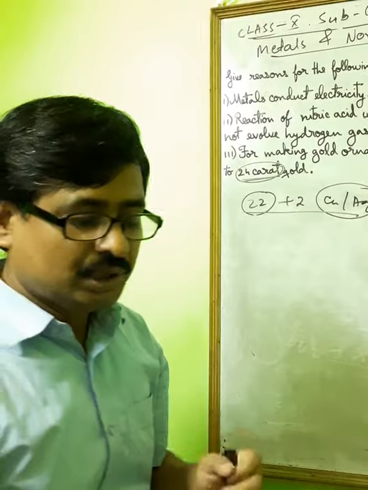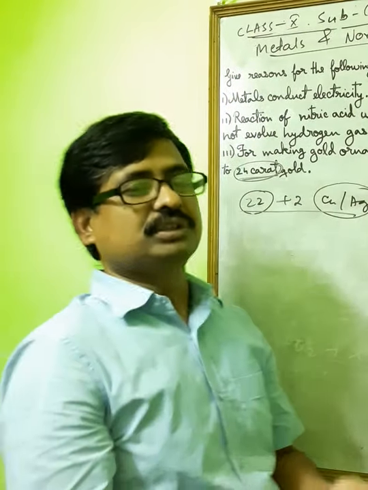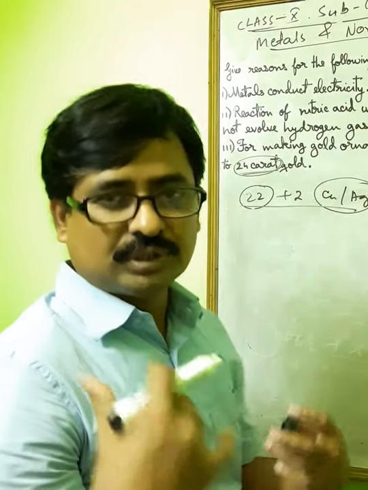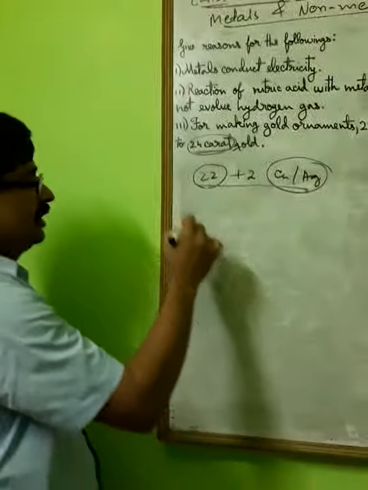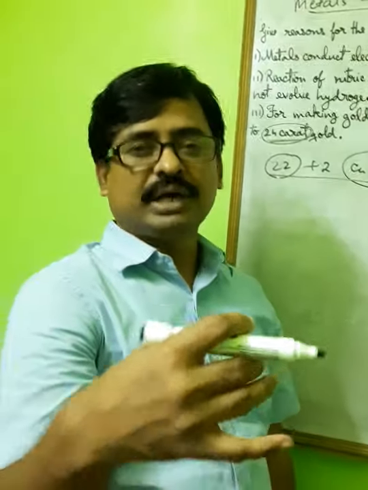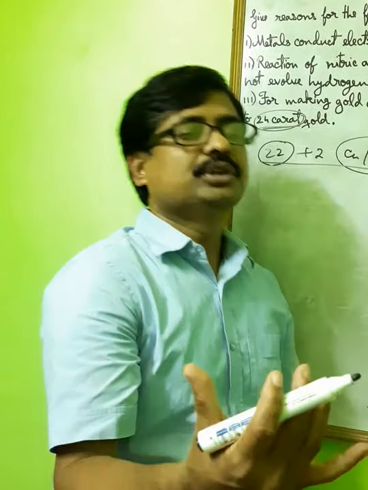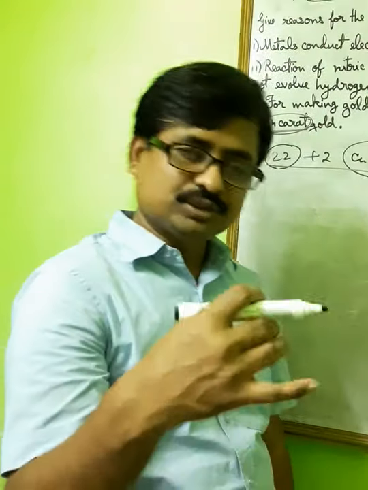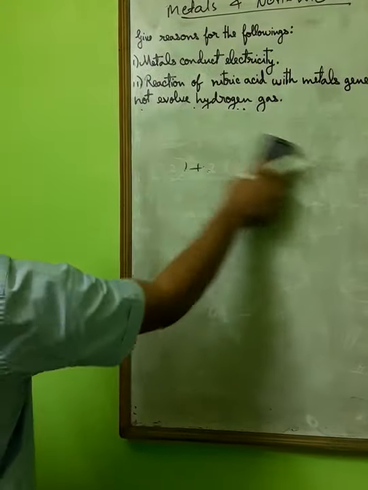Okay, so what I told, 24 karat gold is very soft, so it is not usable for making jewelry. But when I take 22 parts of gold and 2 parts of either copper or silver, then it will form one alloy which is very hard and it is usable for making jewelry. Okay, now question number 2. What is question number 2?